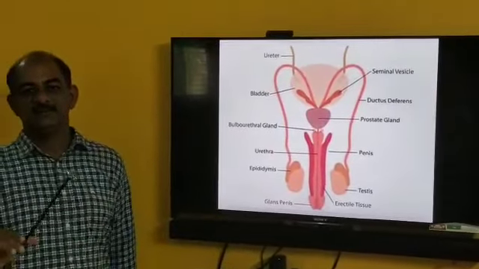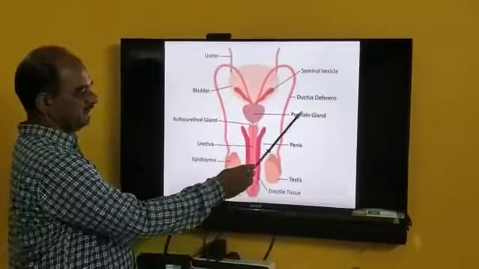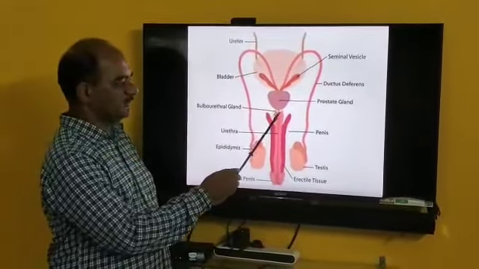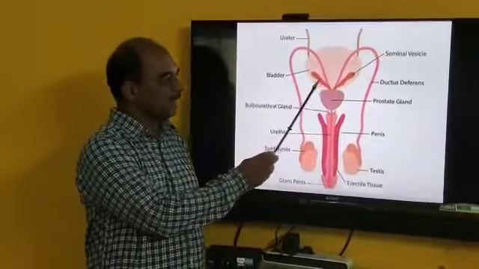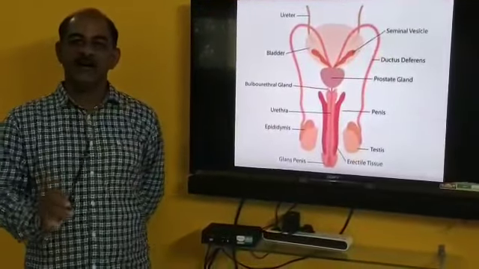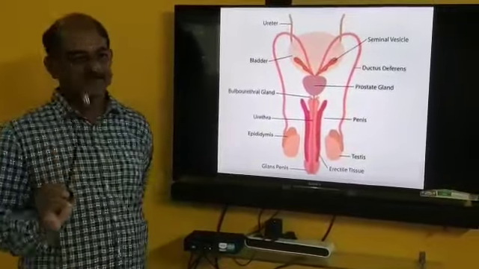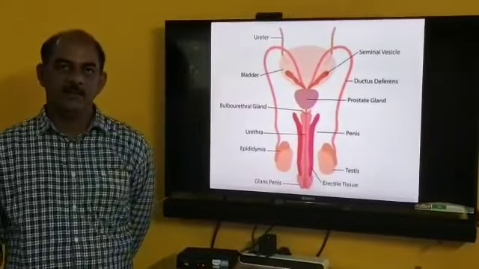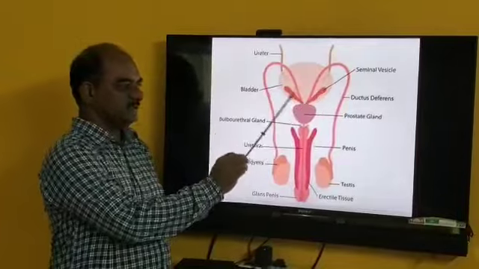Next are the accessory sex glands. The first is the seminal vesicle, the second is the prostate gland, and the third is the bulbourethral or Cowper's gland. The seminal vesicle is a whitish or cream colored gland present on the posterior side of the urinary bladder. Its main function is to nourish the sperm.